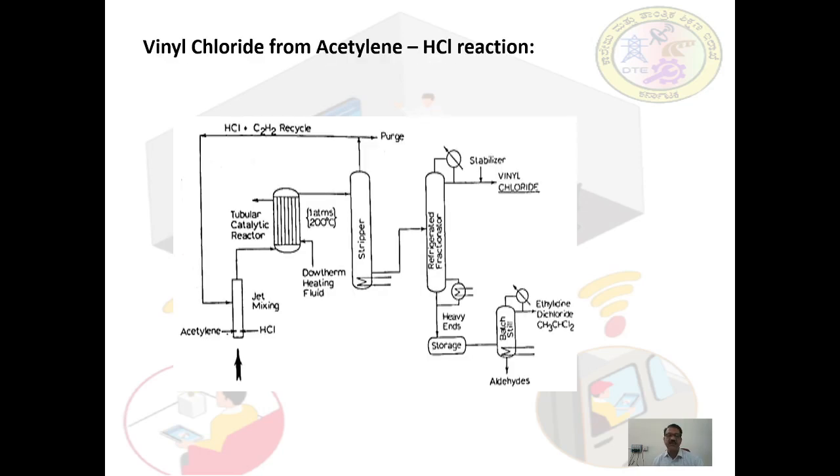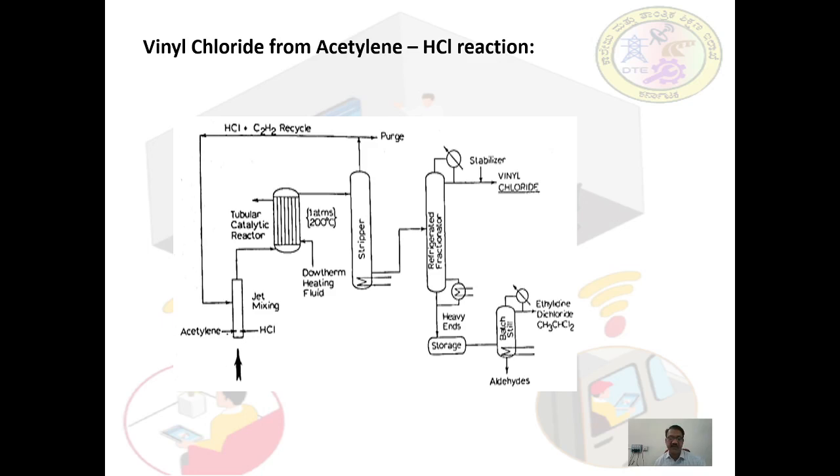This is the process flow diagram. Here acetylene and dry hydrogen chloride in 5 to 10% molar excess are vapor blended by jet mixing in a pipe and passed through a tubular reactor containing carbon pellets impregnated with mercury chloride, where mercury chloride is used as a catalyst.